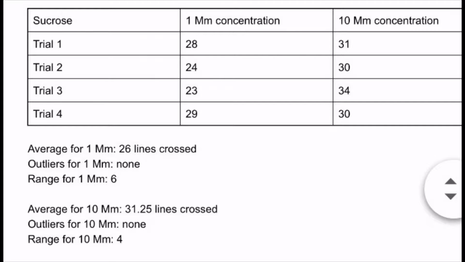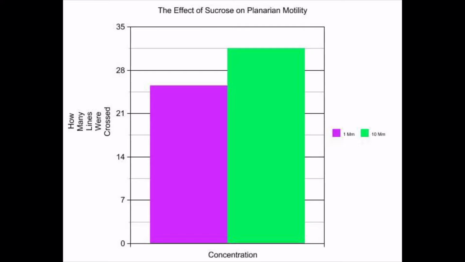Nate was right because sucrose does give you more energy. Sucrose acted as a stimulant, so the planarian movement increased. The range between concentrations was not as great as seen in the other 2 drugs, but was still great enough to prove that it is a stimulant.